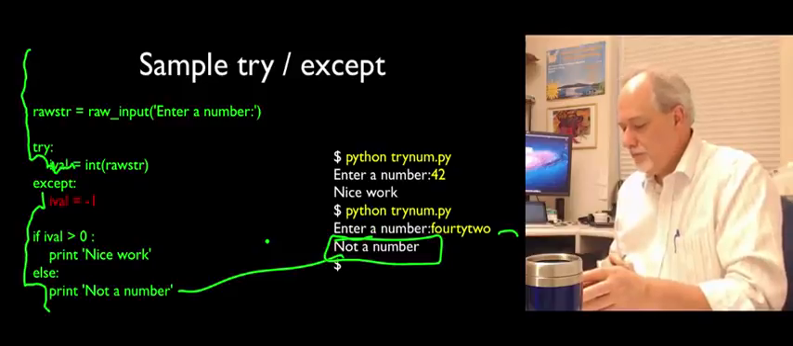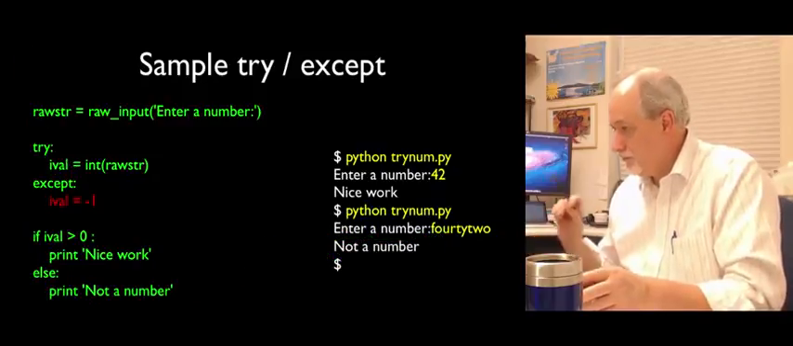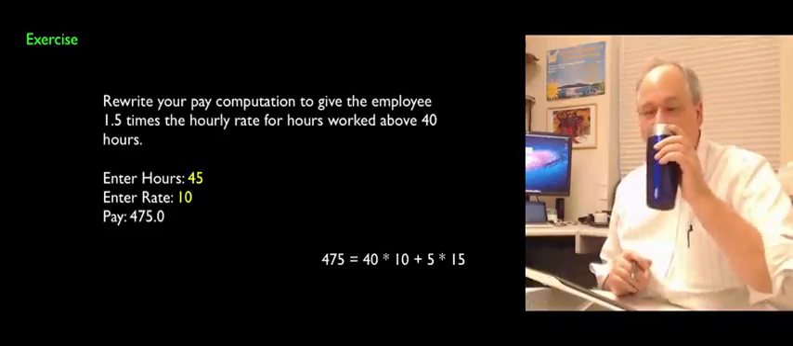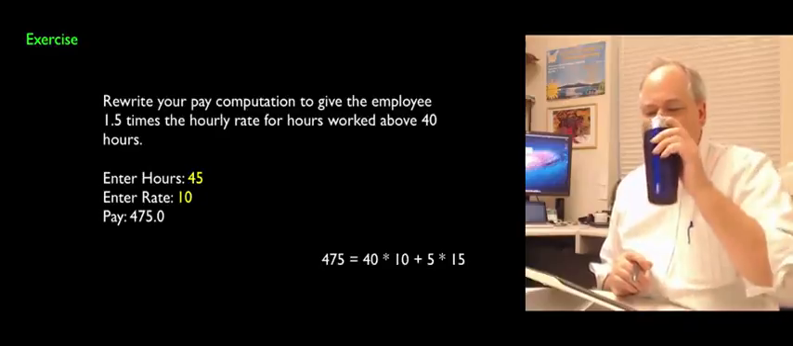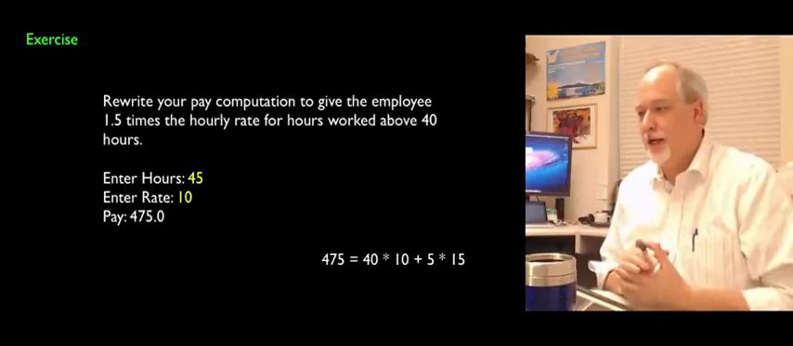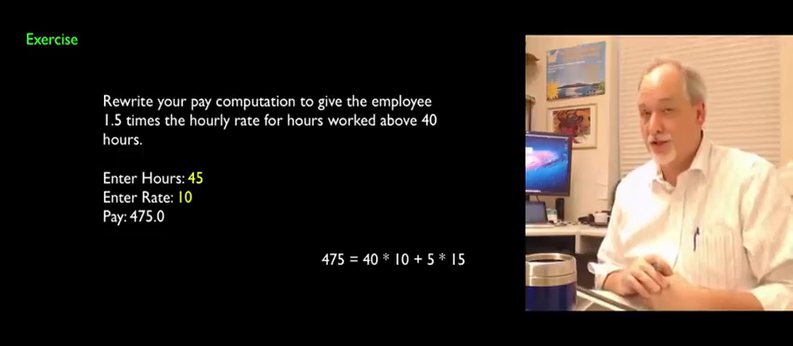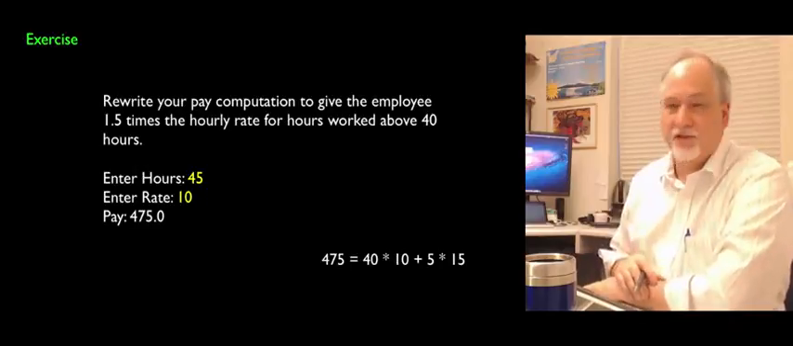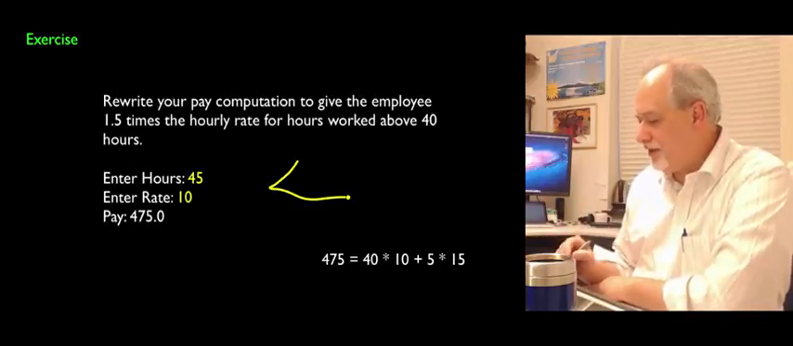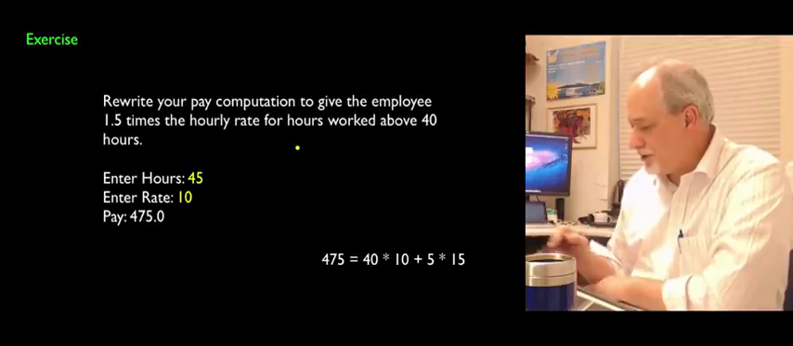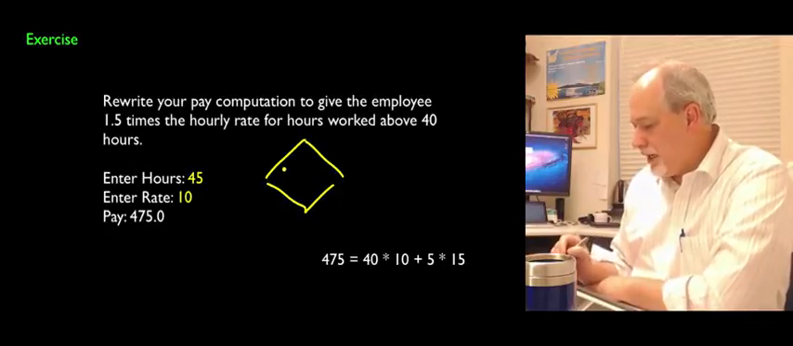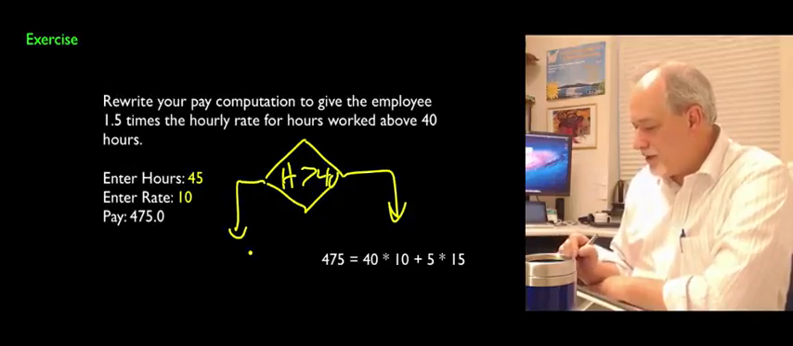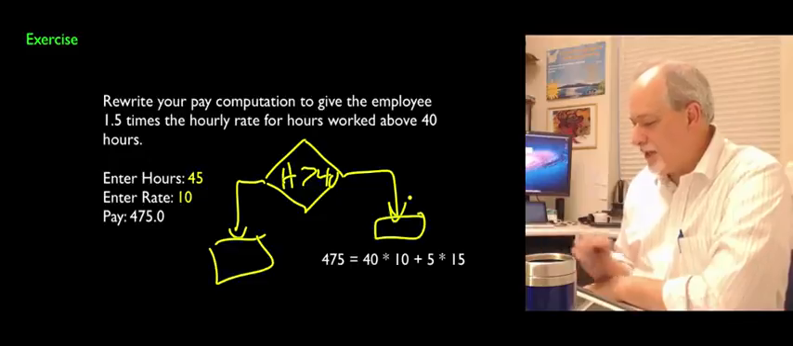So, the classic program to do this is time and a half for overtime pay. So you get some pay rate like $10 an hour for your first 40 hours, and then you get 15 an hour for any hours above it. So you have to sort of say, let me draw that picture a little better. Hours greater than 40, you're going to do one thing, and if hours are less than 40, you're going to do another thing. So you have two pay calculations.